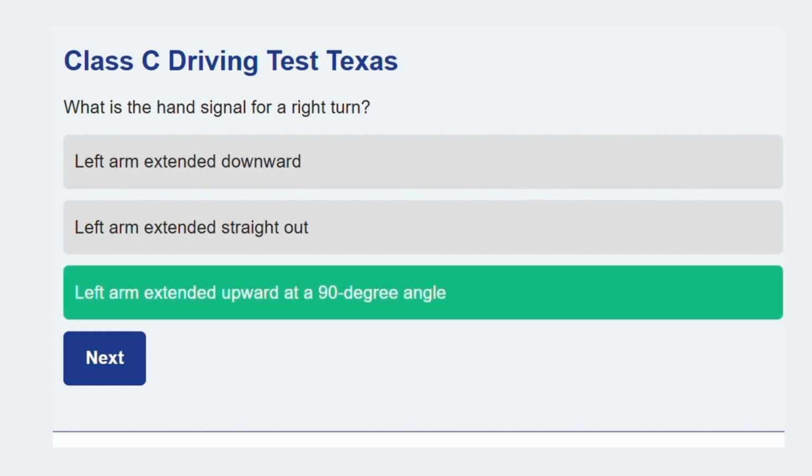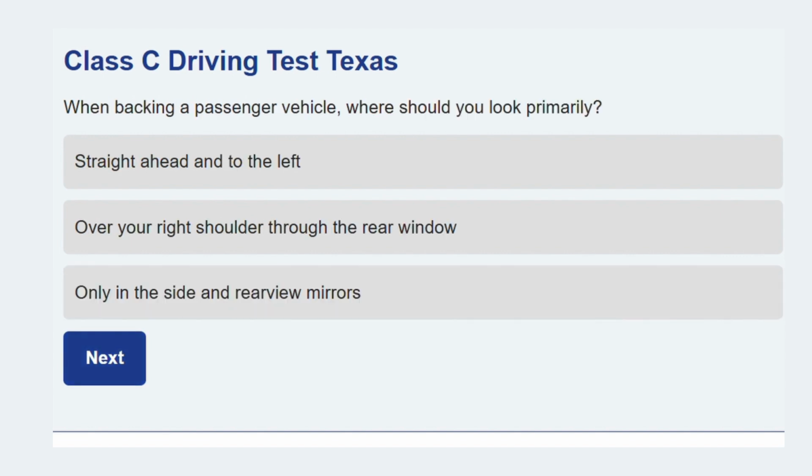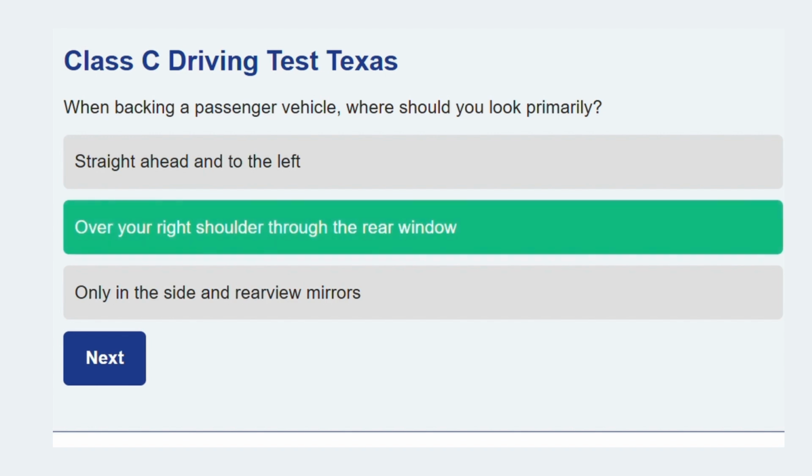Here's another one. When backing a passenger vehicle, where should you look primarily? Over your right shoulder through the rear window. This provides the widest and most direct view of the path behind the vehicle.